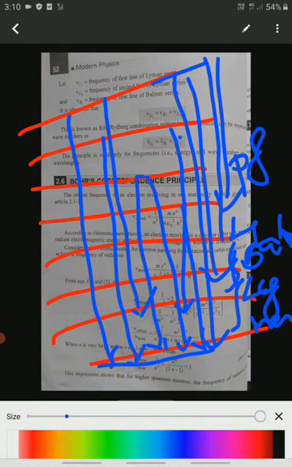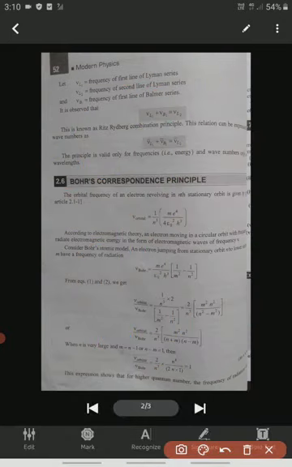In this way we get the different spectral series. VL1 is the frequency of the first line of the Lyman series. VL2 is the frequency of the second line of the Lyman series.